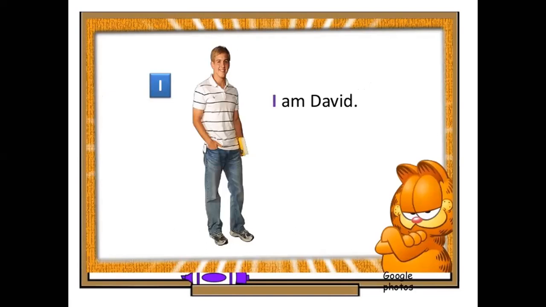You have in this picture a boy or man. His name is David. He is talking about himself. I am David. So if you want to talk about yourself, you will say I. Beginning of sentence. So I here is in the place of noun.